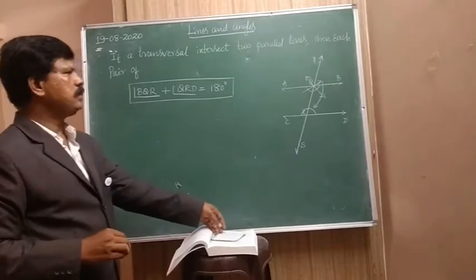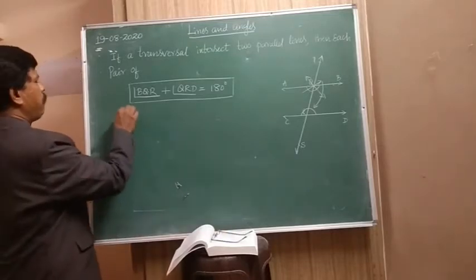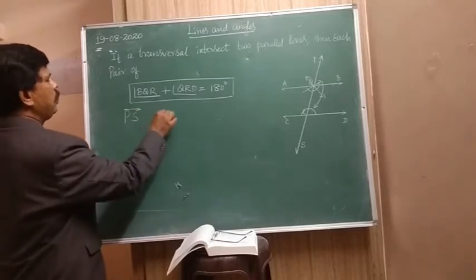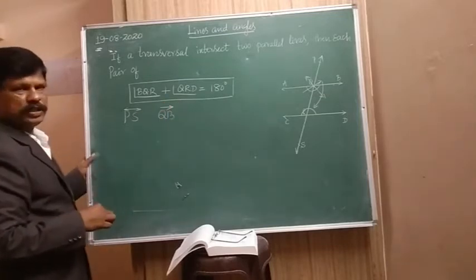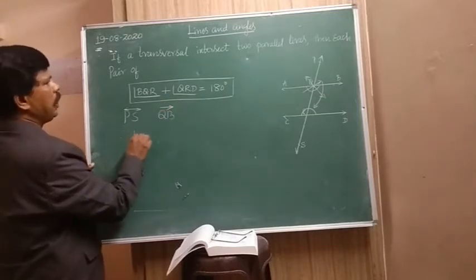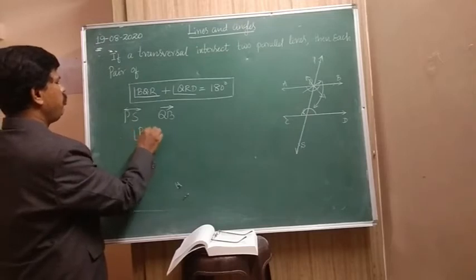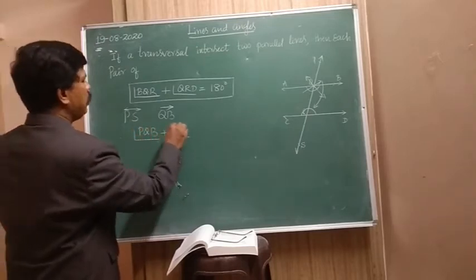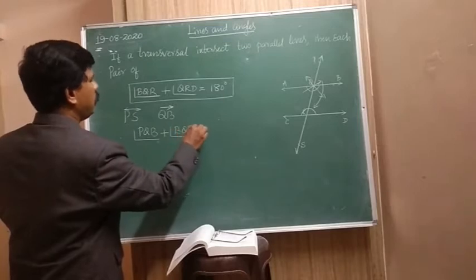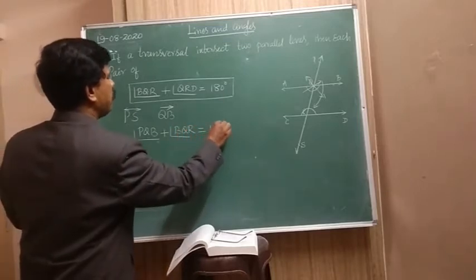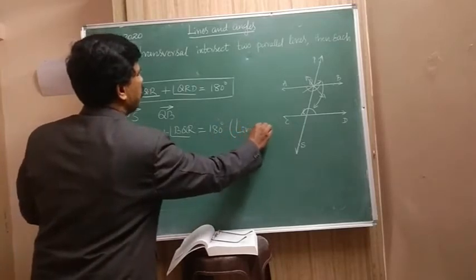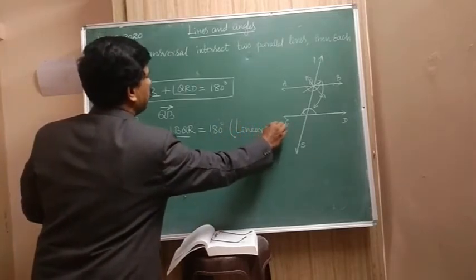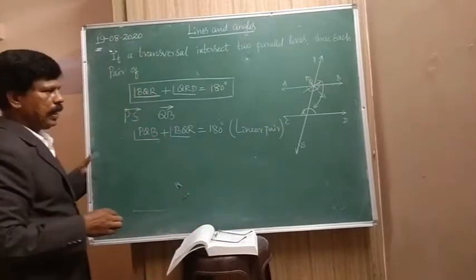Now for this, let us take PS. PS is a straight line and QB is a ray. Therefore, angle PQB plus angle BQR is equal to 180. So what is this? Linear pair angle.